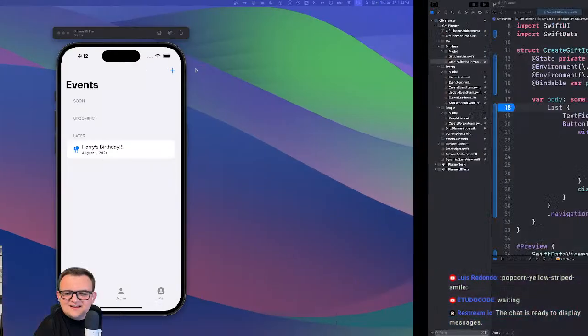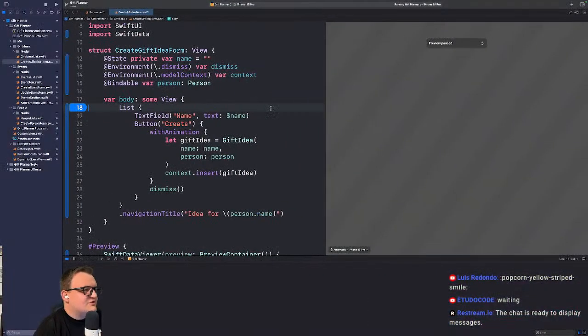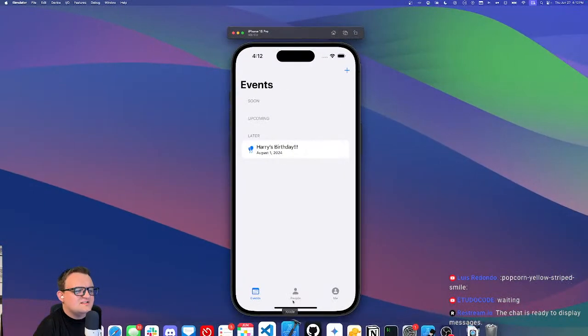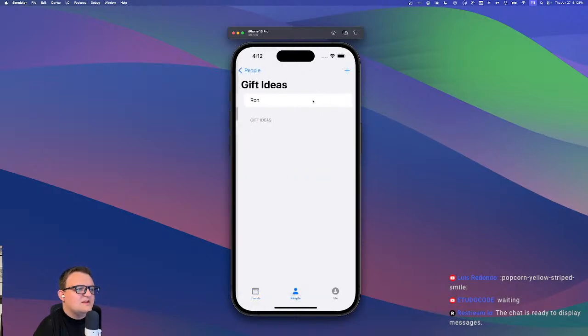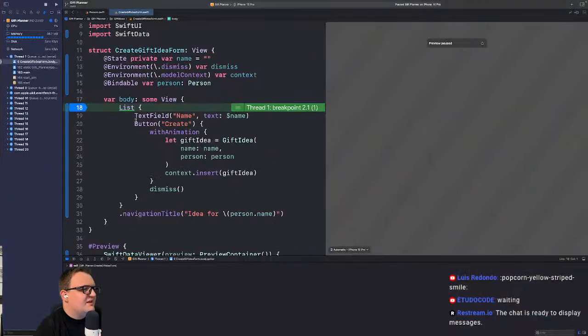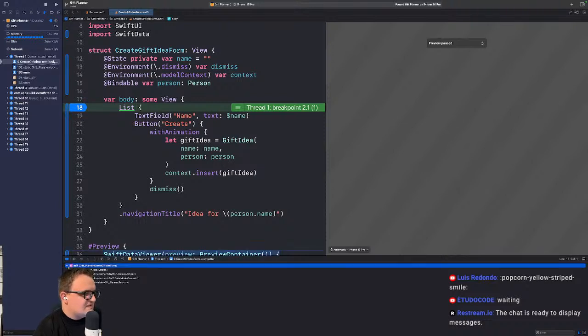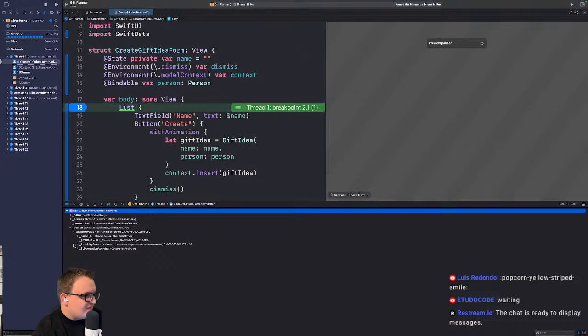But yeah. All right. So we have a breakpoint here. Let's go back to people. Should we add one for Ron here? Old Ronnie boy. That's already going to drop a breakpoint. Interesting. So person should already exist. And I can confirm down here. Yeah, we got person, which is a wrapped value. Interesting. I'm not sure what wrapped value means, to be totally honest with you.